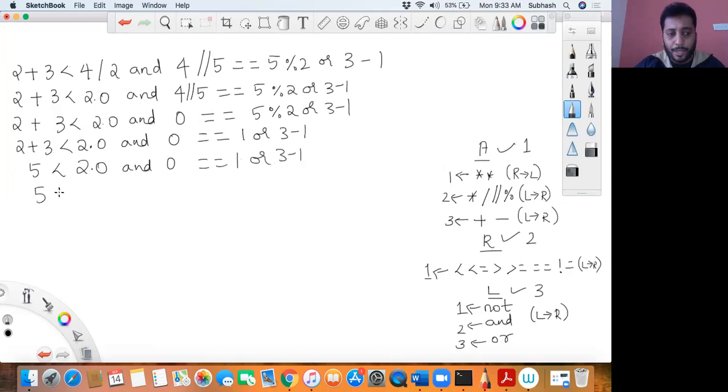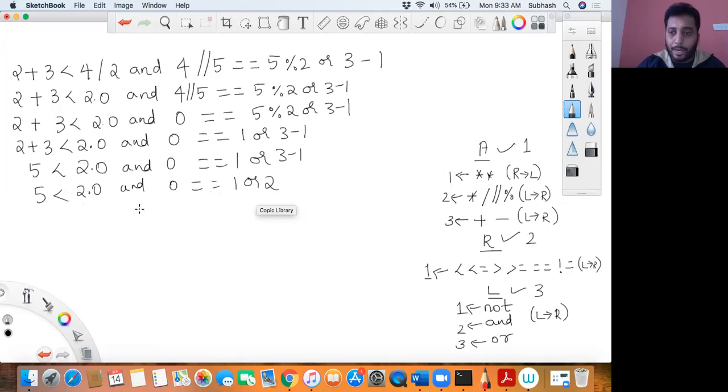So 5 less than 2.0. Next step, I'll finish off the arithmetic operator. 0 equal to 1 or with 3 minus 1 is how much? It is basically 2. Having said that, which one should I evaluate next? All arithmetic operators are over. Now I have to go with relational operators. In relational operators I have less than, equal to, right?